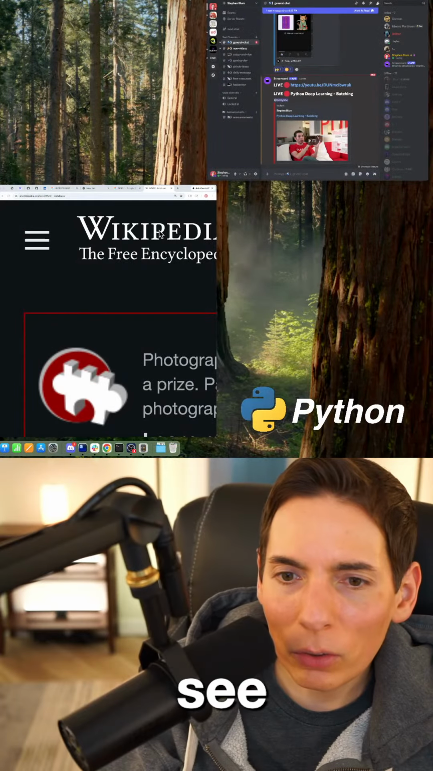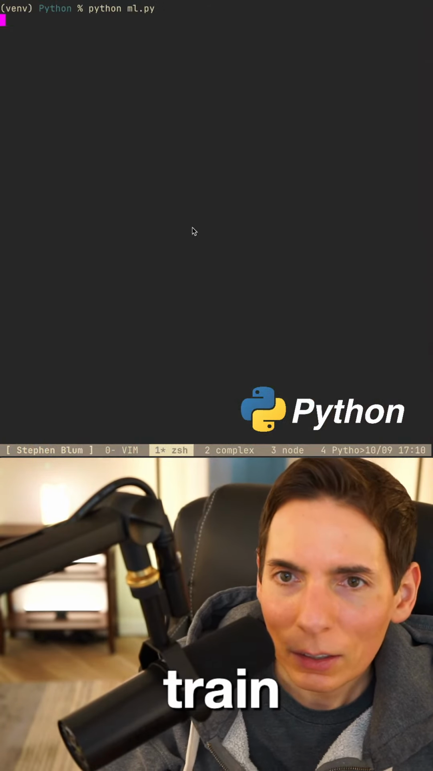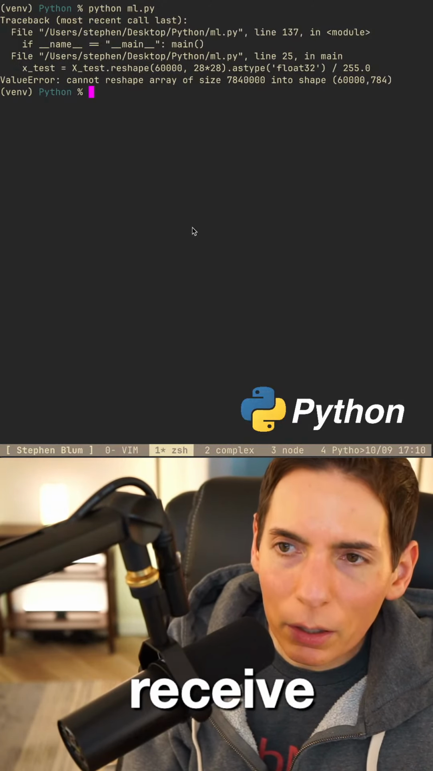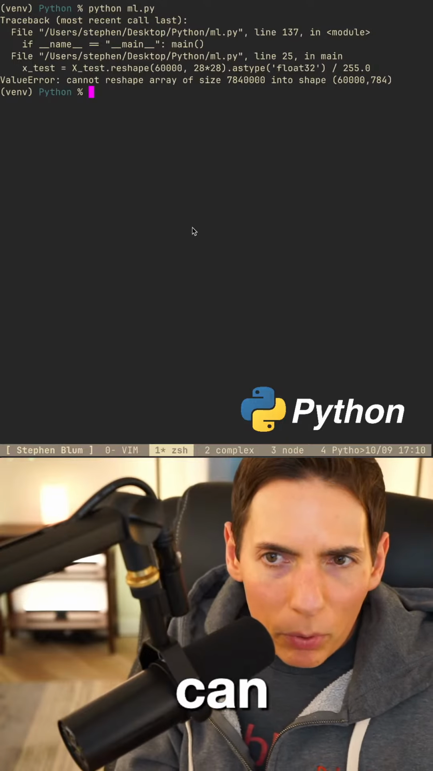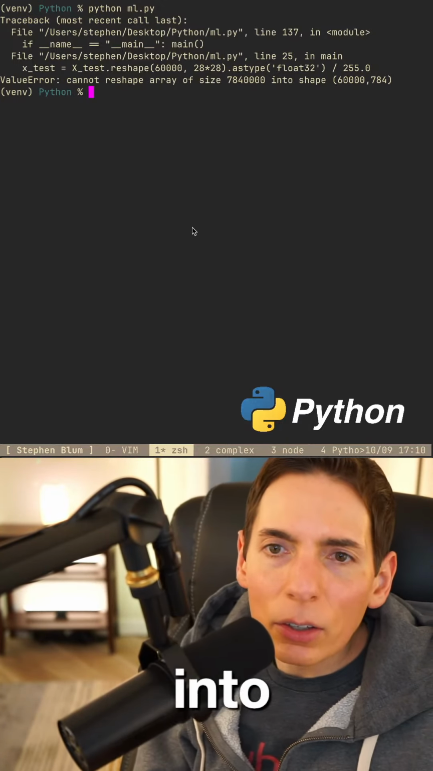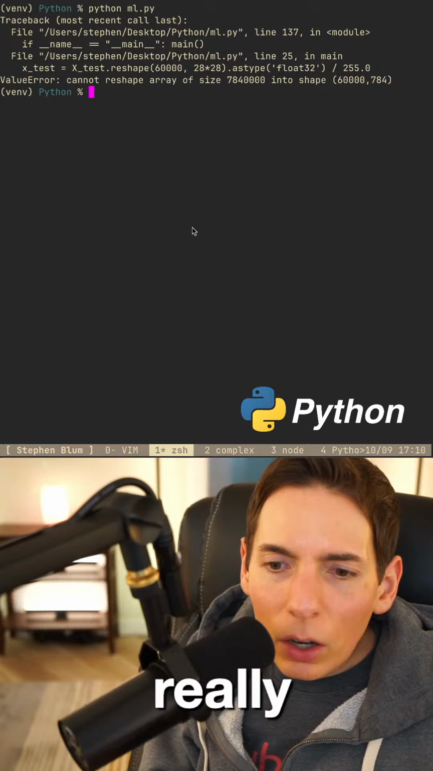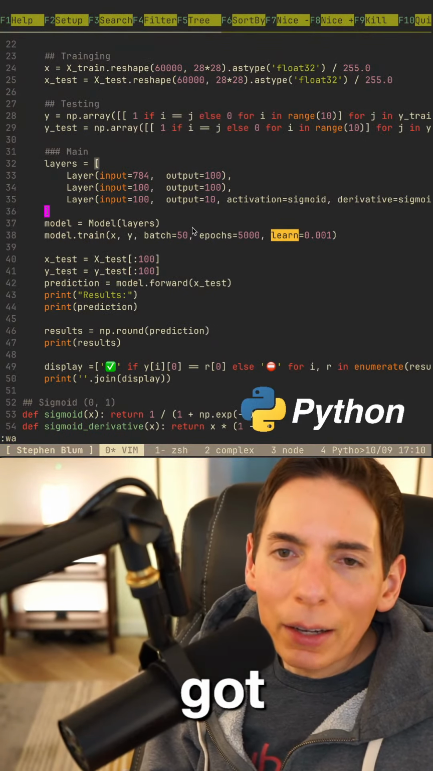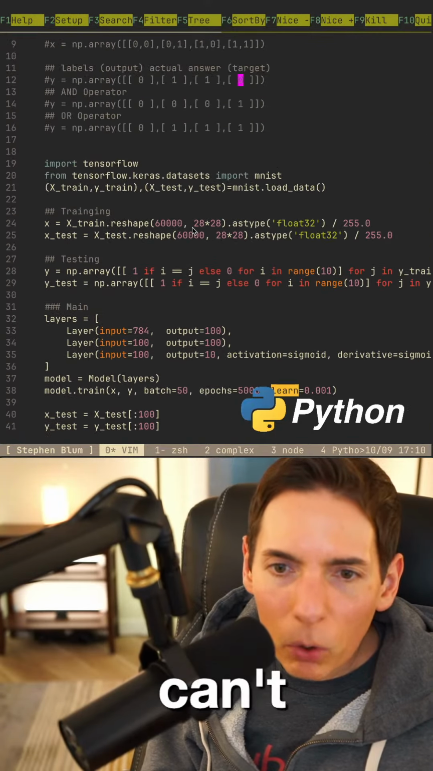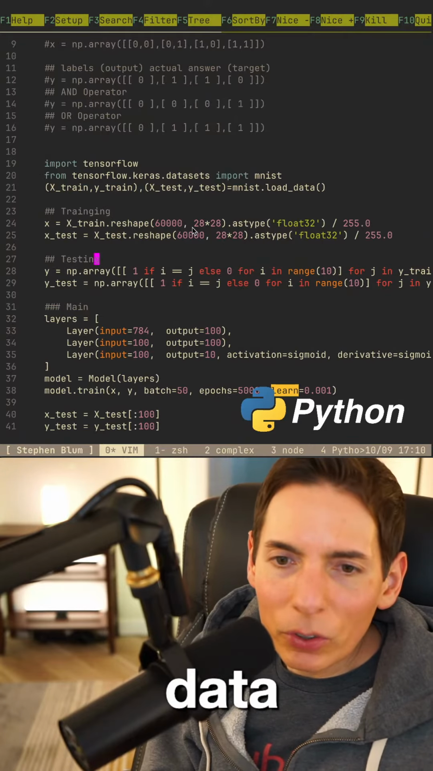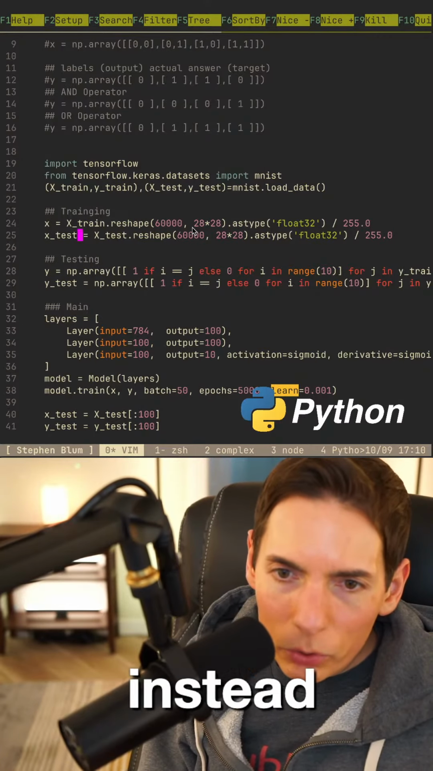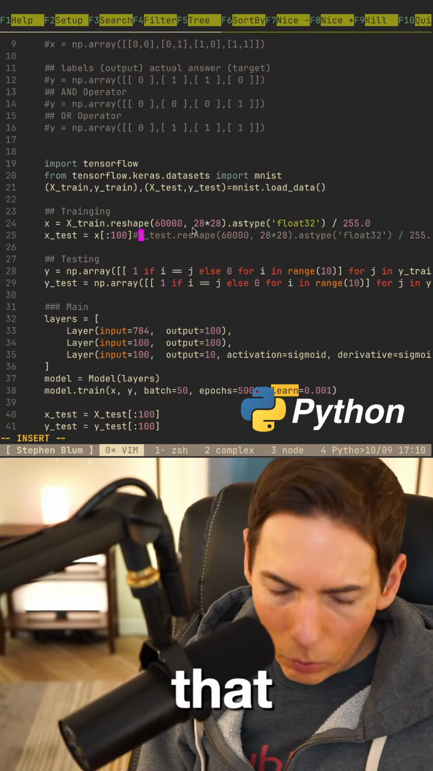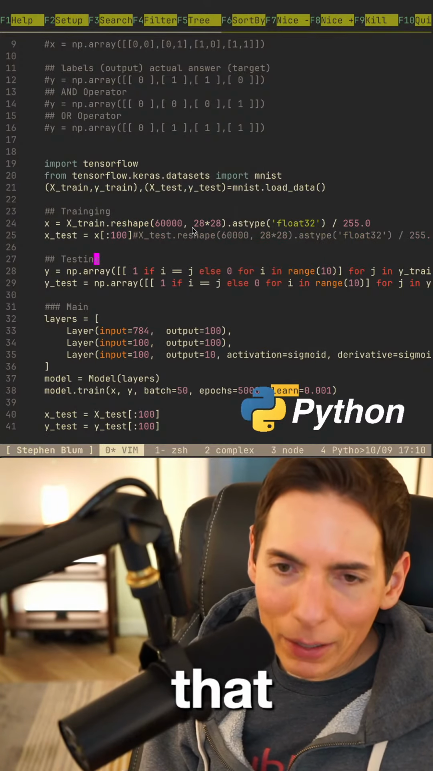Let's see. Oops. Wait. Oh, you didn't see anything. Okay. Cannot reshape array of really big size into that shape. Really? Why not? Uh-oh. Okay. Here's what we can do. I've got an idea. We won't use the test data for now. Instead, what we'll do is we'll just do this, colon 100, something like that. We'll come back and do that later.